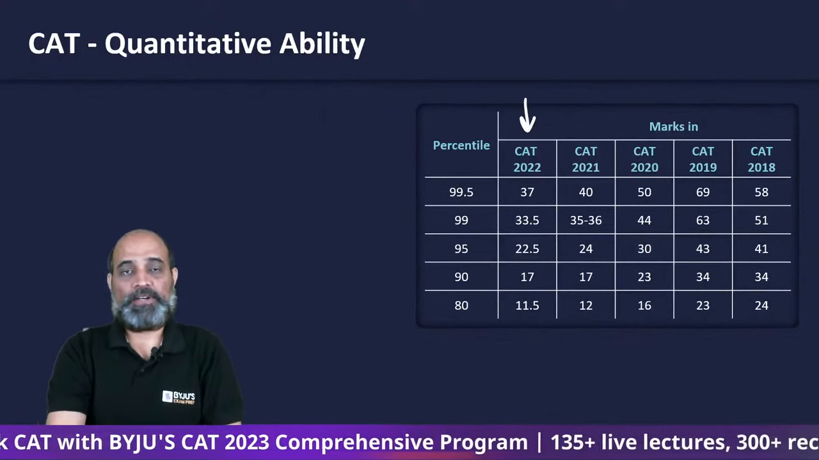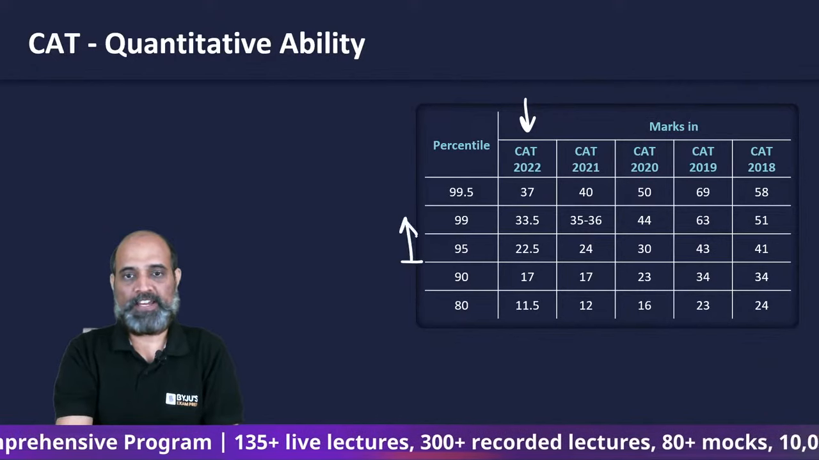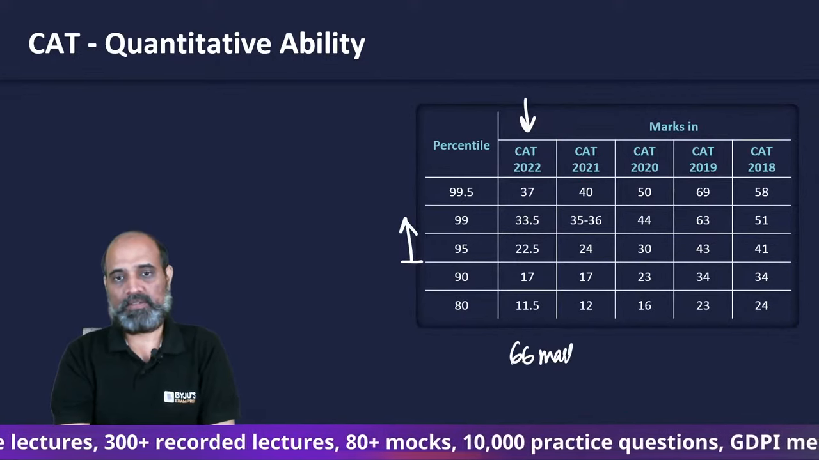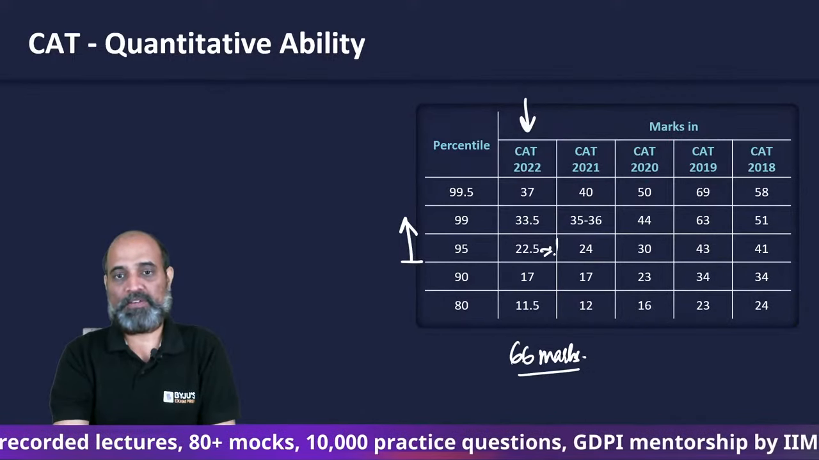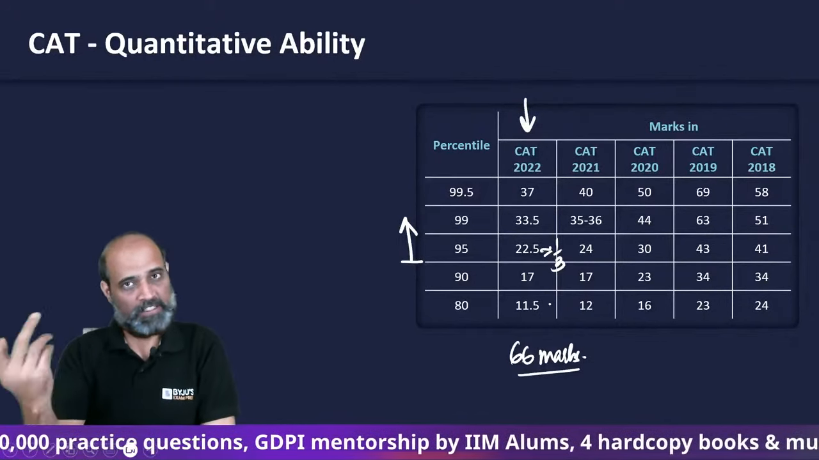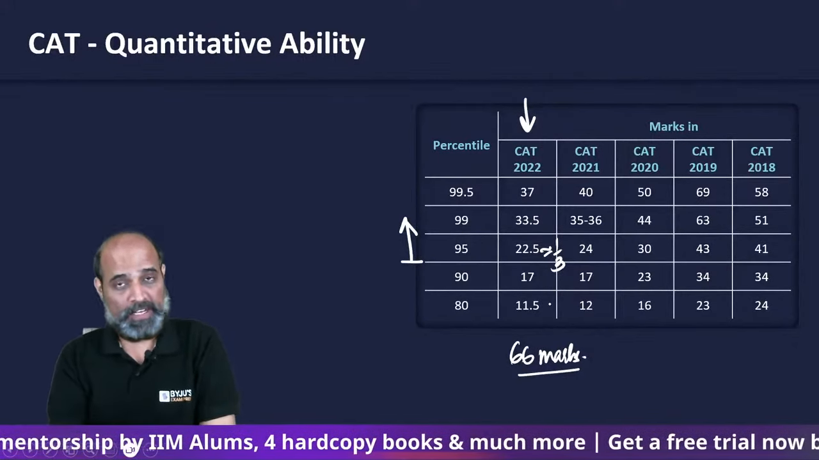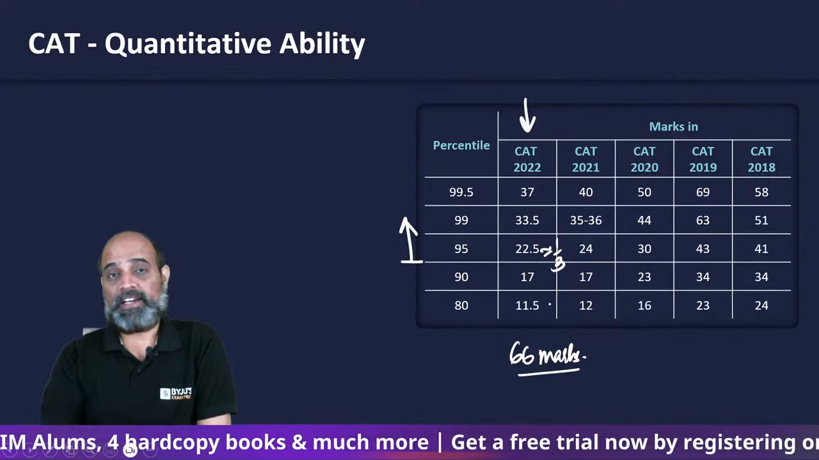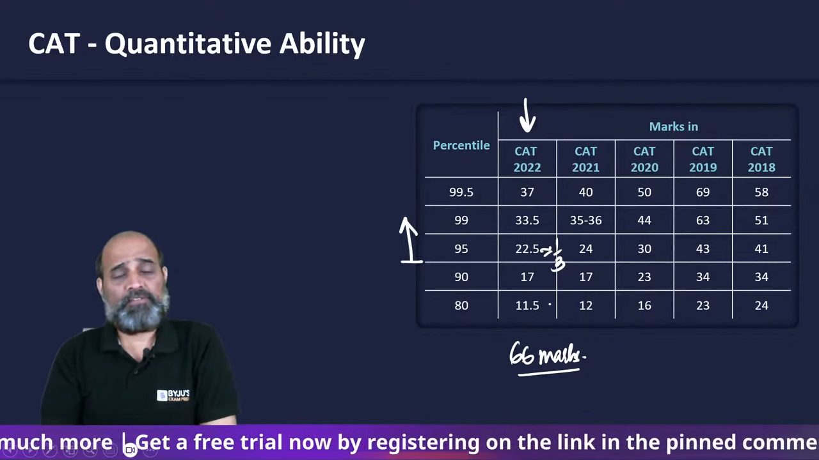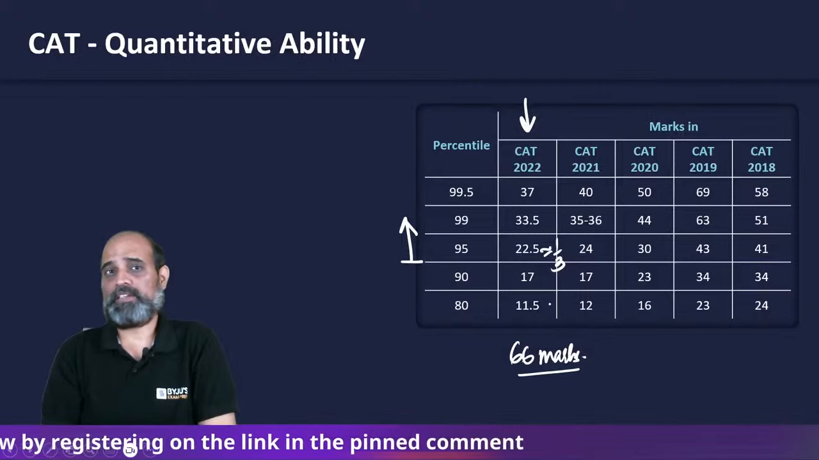So CAT 2022, you need 22.5 and above marks, out of 66 marks. What is 22.5? It is approximately 1/3. Like I said, out of 3 questions you have to do 1 and leave the other 2. Next 3, do 1, leave 2. If you continue like this, and attempt 7 or 8 questions out of 22, you will get a 95 percentile. It's not that difficult. It's just the mindset that every aspirant thinks they will be able to solve all the questions. But the paper is made such that nobody can.